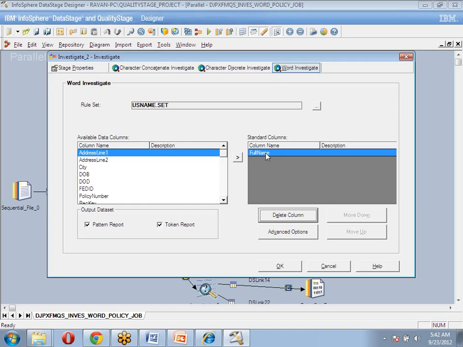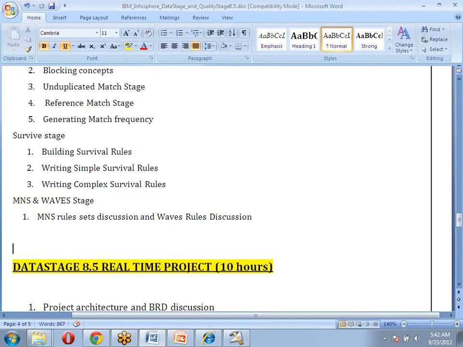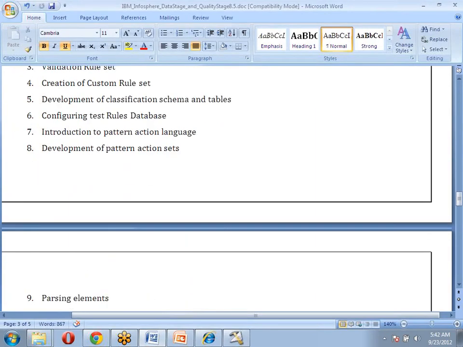Once we apply the rules, we are going to get some reports. Based on the reports, we can understand whether this data is correct or okay, or what other kinds of investigations we need to do. Those things we can understand. That we are going to discuss for at least 10 classes on the quality stage part.